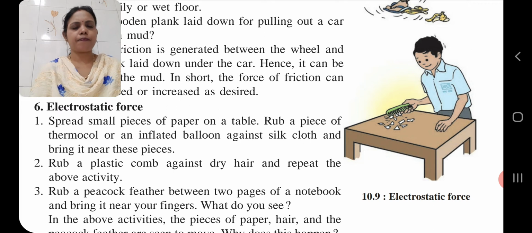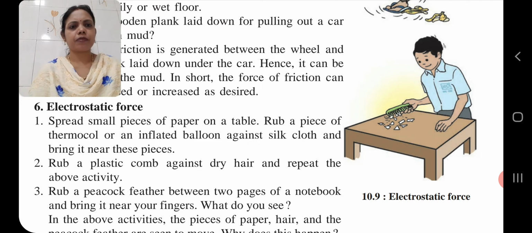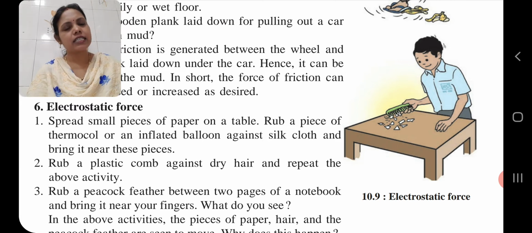And when you take that comb near the bits of paper, the comb will attract those bits of paper. That means what happens in that comb? Because of your dry hair, static electricity is increased.